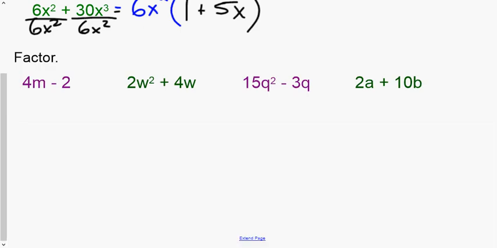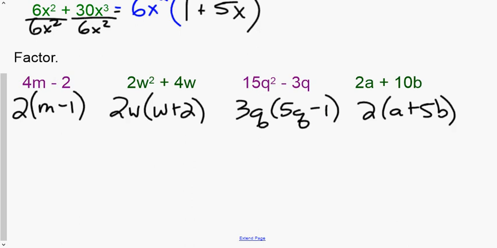So again, I would like you to go through and ask yourself the 2 questions. First question, does the smaller number go into the larger one? The smaller number doesn't always have to be first. So like this next problem, 4m minus 2. 2 is the smaller number. Does 2 go into 4? Yes. So that means 2 is my GCF of the numbers. And then question 2, do they have a common variable? I would like you to pause the video and try each of these on your own.